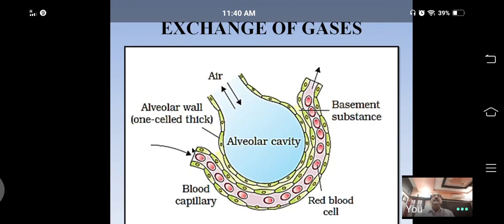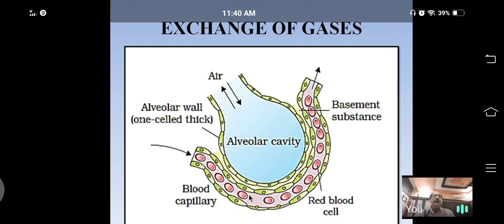Deoxygenated blood. So this deoxygenated blood contains both carbon dioxide and oxygen, but the proportion is different. The partial pressure of carbon dioxide will be high in the blood of the capillary. Which concentration is more? Carbon dioxide concentration is more. What about oxygen?